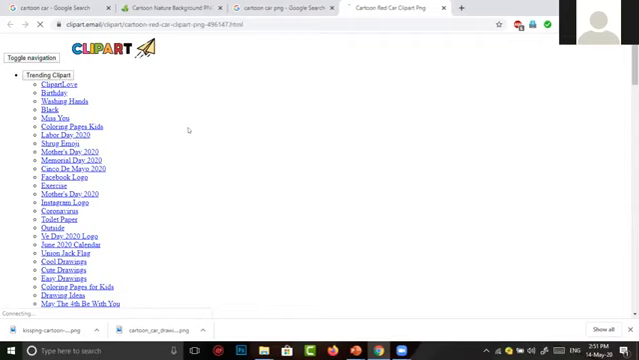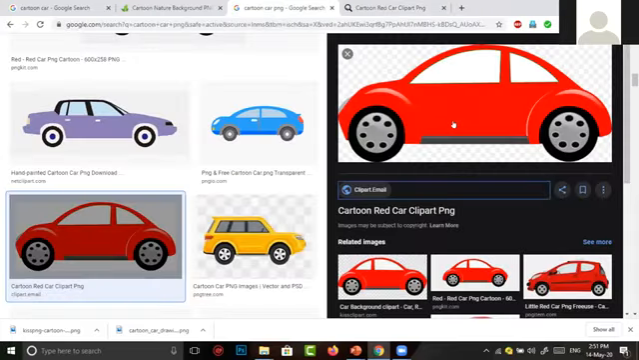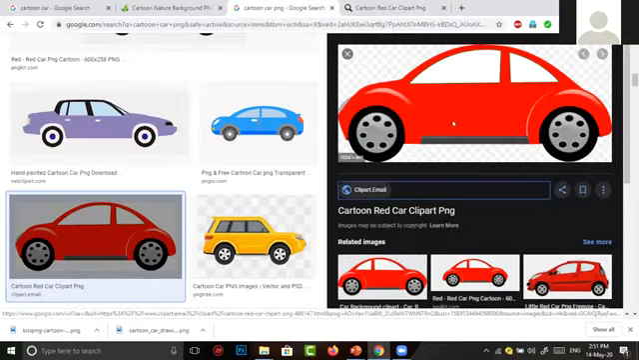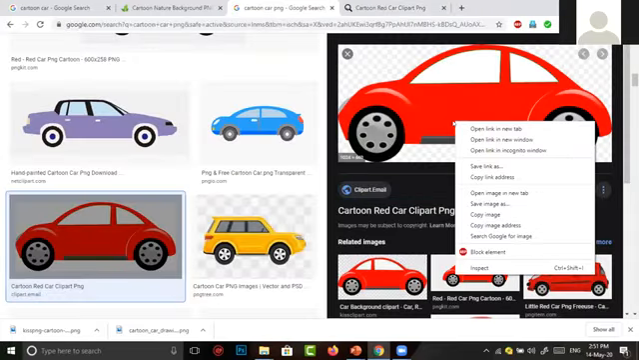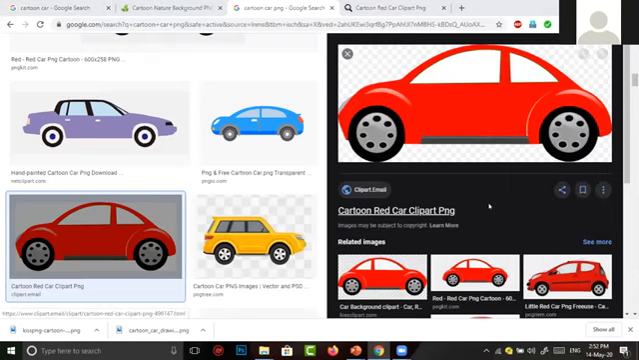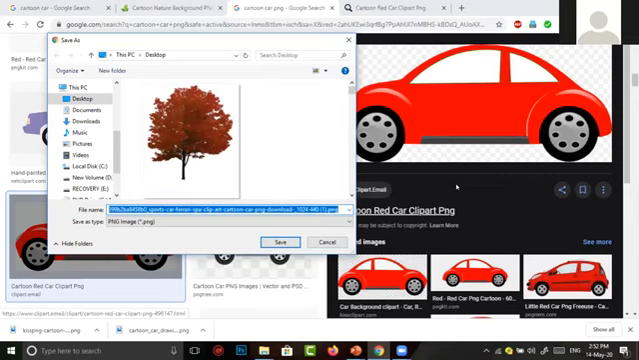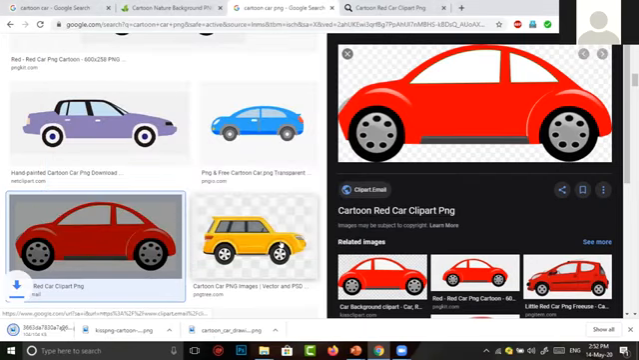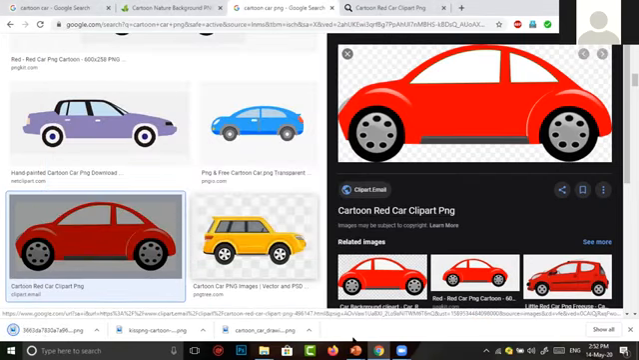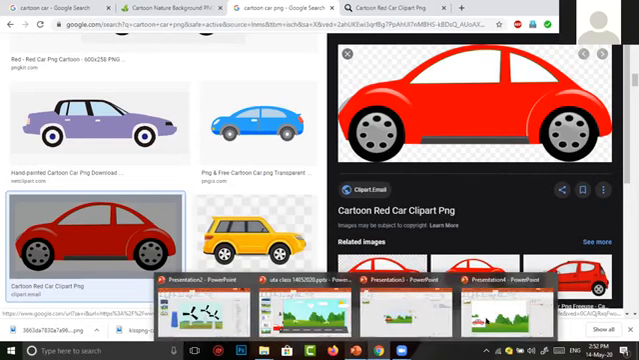You can right click and save also. I make a right click on the image and I go to Save image. Now the image has been downloaded on the desktop only. I click on the Save button. The car has been downloaded. Again, I want to go to my presentation.